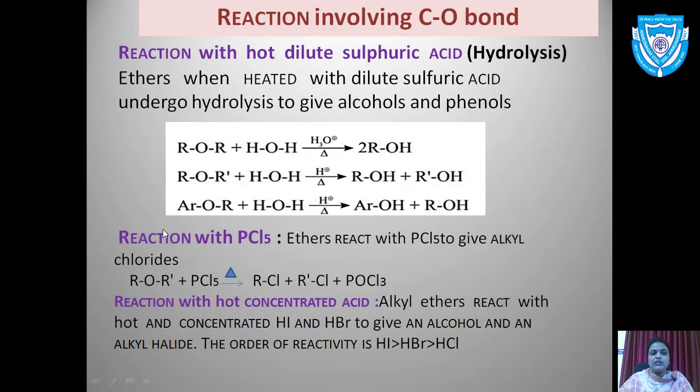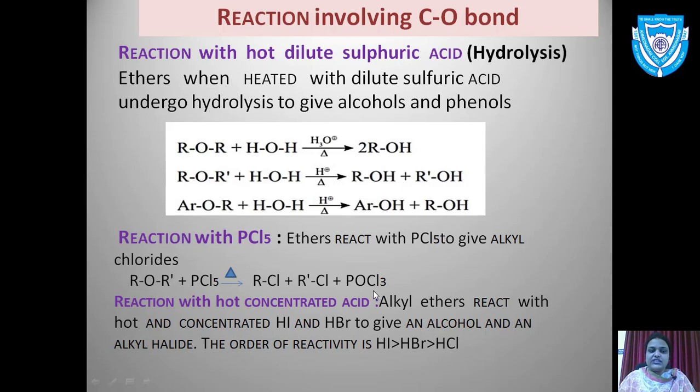2 chlorine atoms get attached over here, one with this alkyl group and another one with this R group. So you will get 2 alkyl chlorides with the liberation of POCl3. Out of the 5 chlorine atoms, 2 are utilized, so 3 are given out. This was the reaction with PCl5.